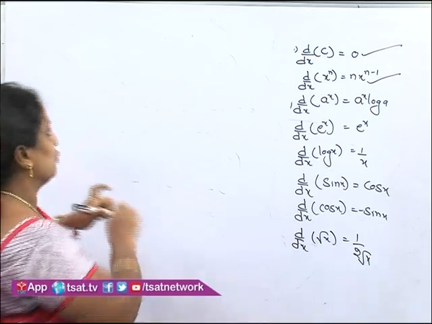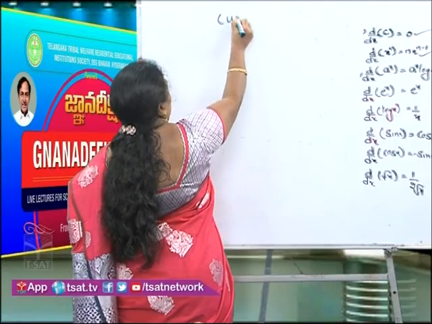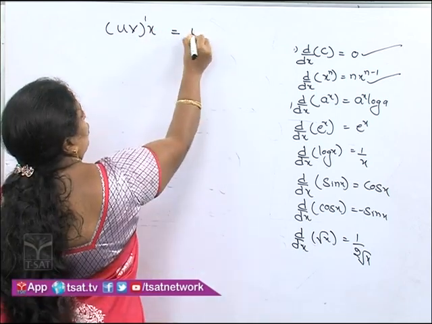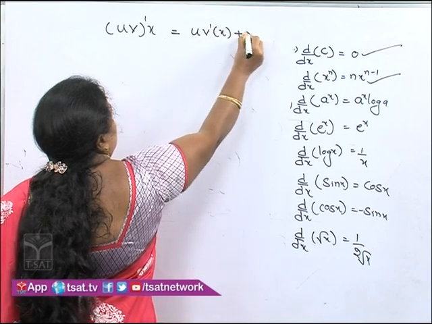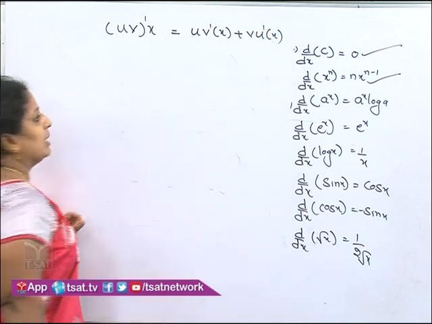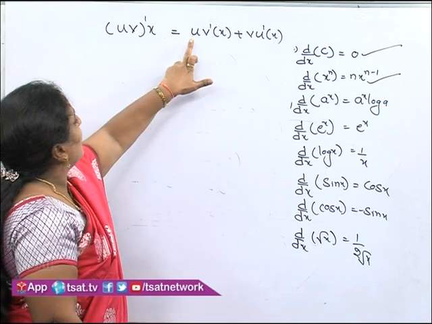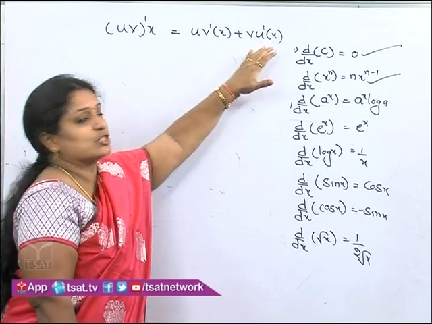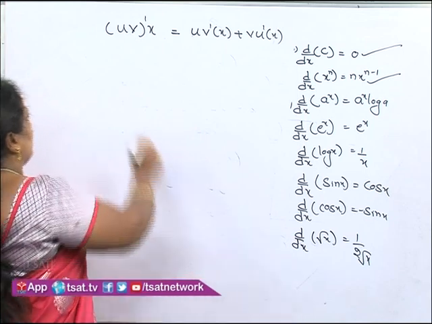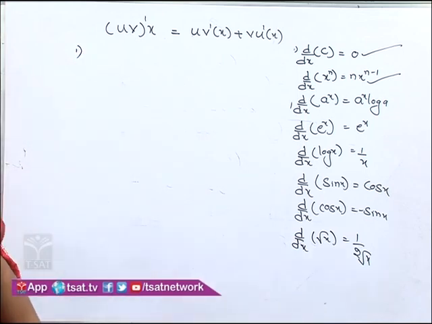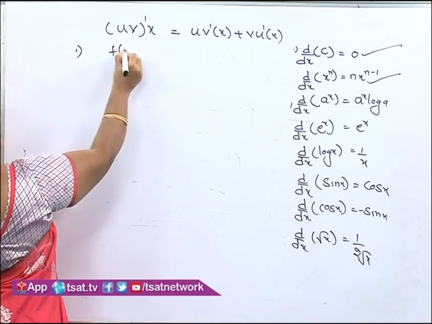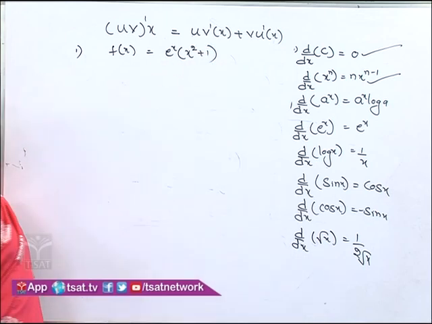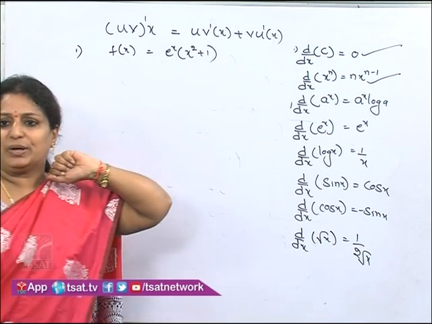the UV rule. We will call it the UV rule. The UV method is for a product of two terms. So, u into v dash of x plus v into u dash of x. It means we are differentiating the v term, plus again, the u term. Now take one example. f of x is equal to e to the power of x into x square plus 1. I am taking f of x is equal to e power x into x square plus 1.